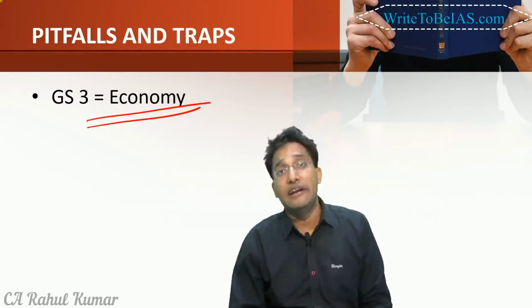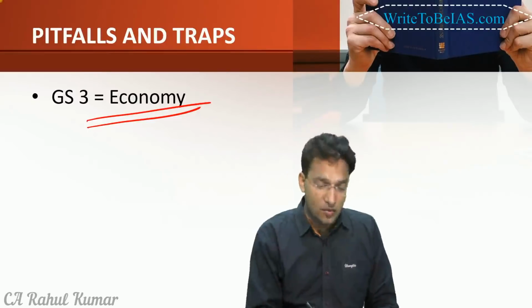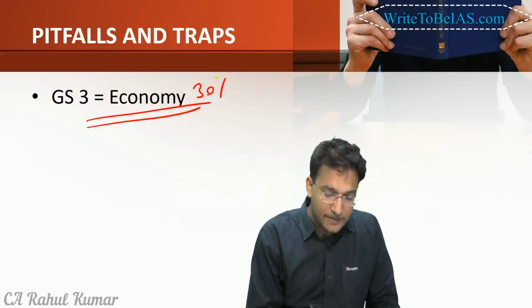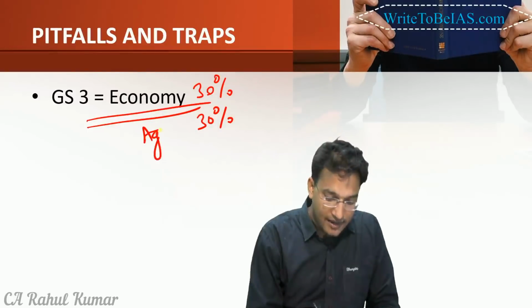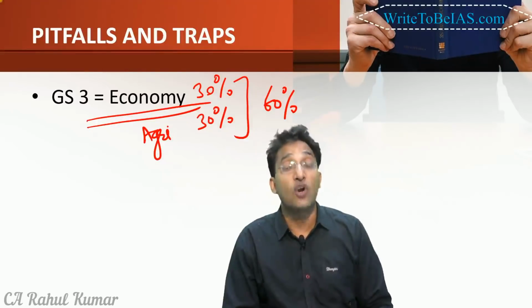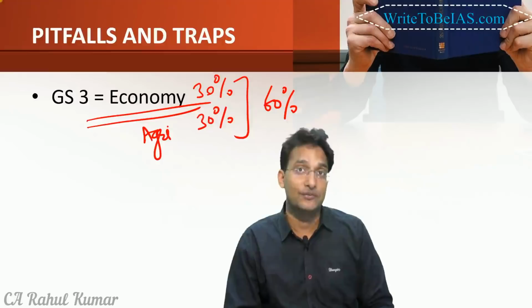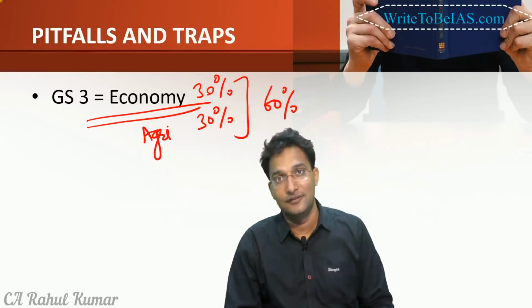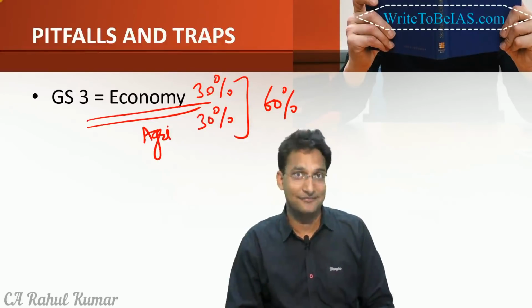As I have already indicated, the macroeconomy forms only 30%, and if we add the agriculture, it adds another 30%. So there is a total of 60% portion. So General Studies paper 3 has a 40% non-economy portion. So you need to be careful. You need to cover the entire syllabus, right?